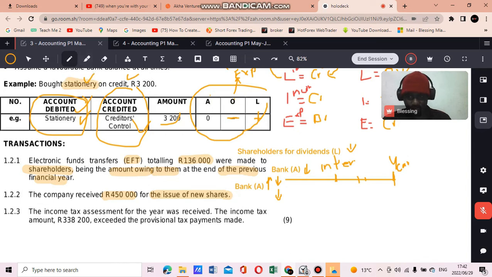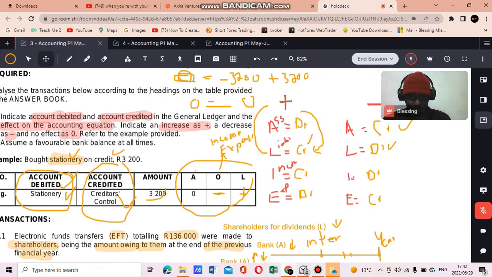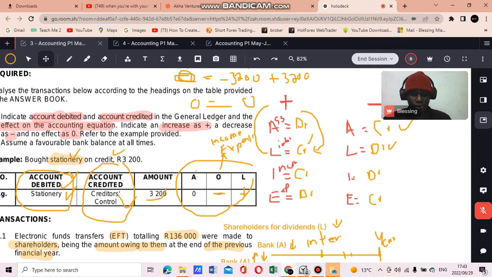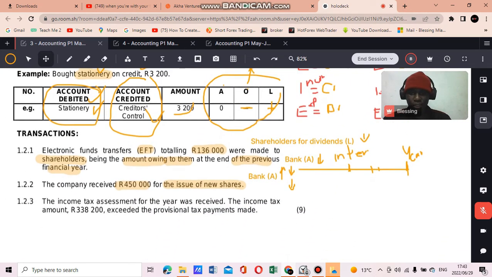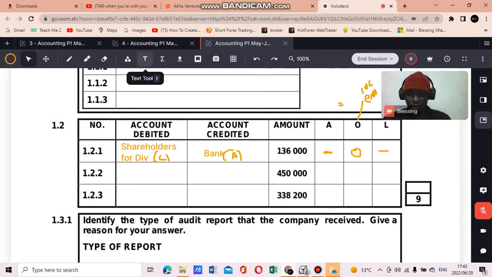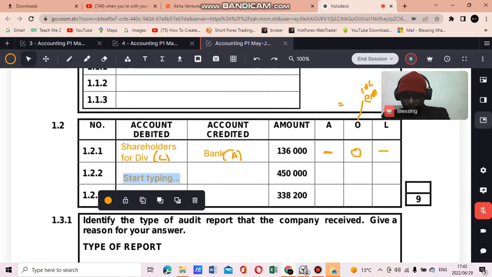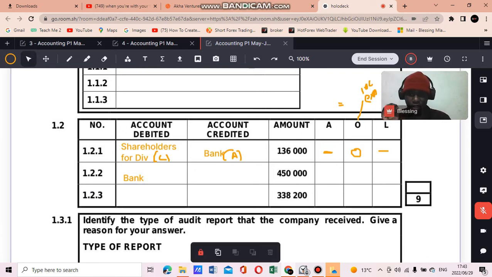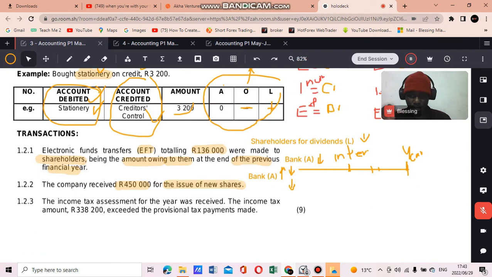Where do assets increase? Go back to our diagram. Assets increase on the debit side. So the more you refer to this diagram, the easier it will be to remember where assets increase, where liabilities increase. So we can just jot that in really quick and say our bank is increasing on the debit side. So it will increase on the debit side here, the debit bank, the account bank.